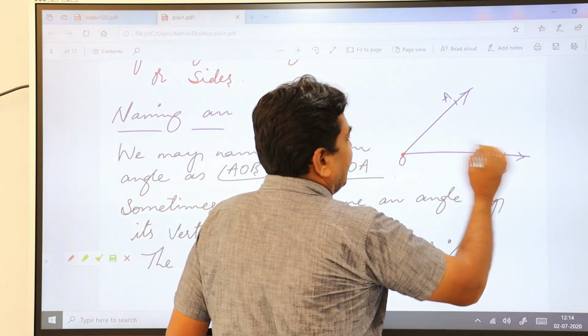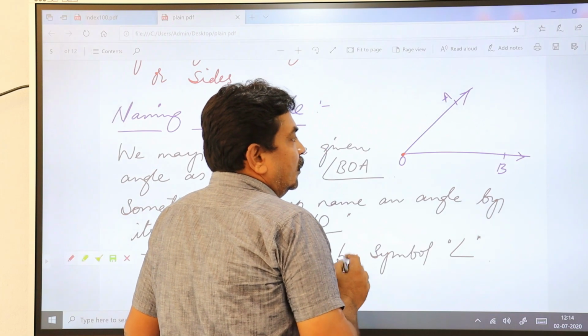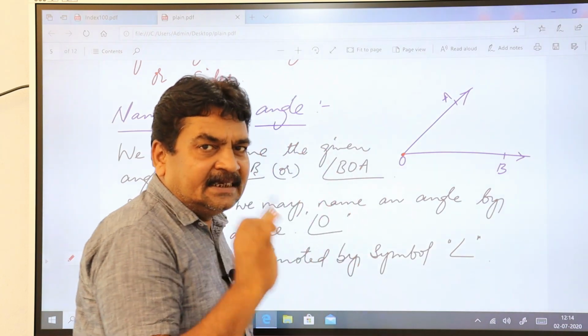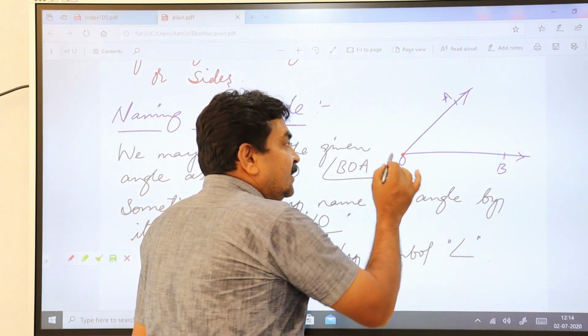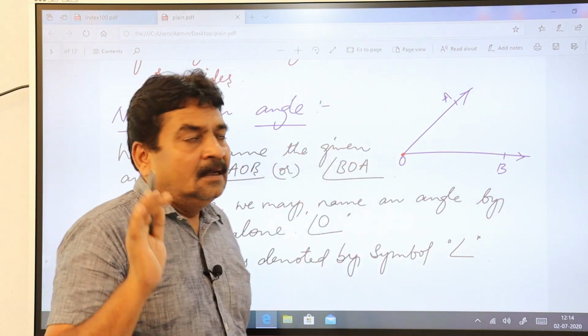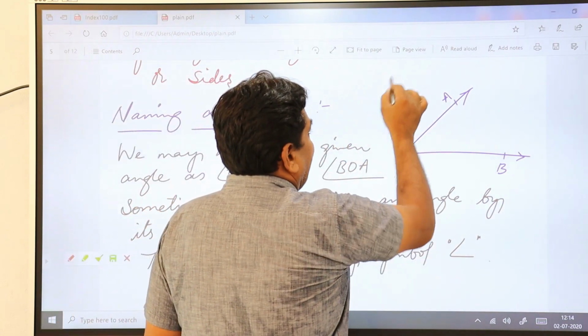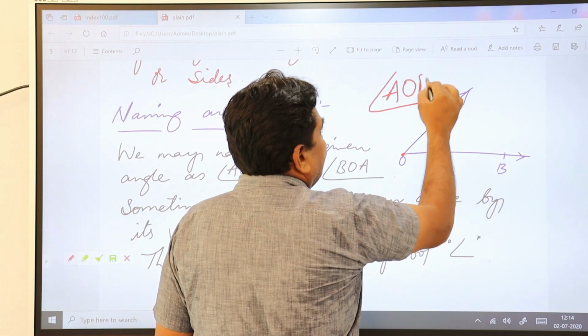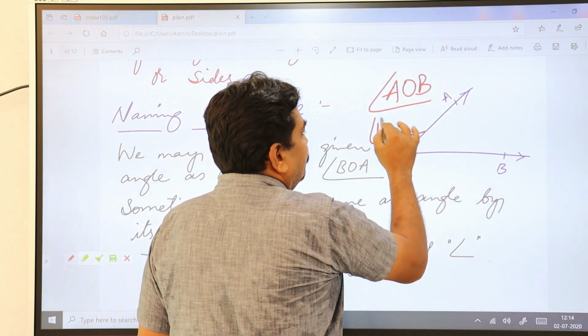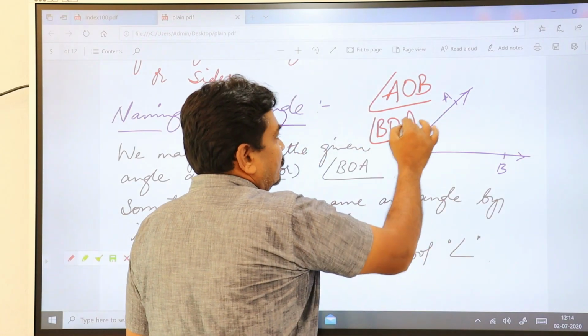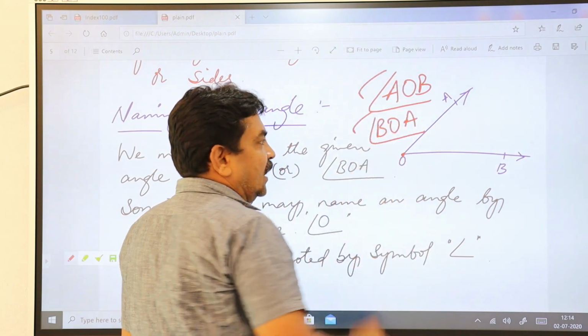This is a ray and this is a ray. You have to name an angle in such a way that the vertex comes in the middle. You can say angle AOB or angle BOA. These two are valid, correct.